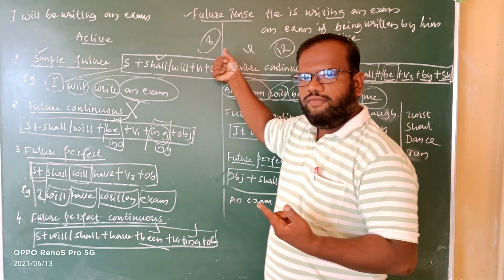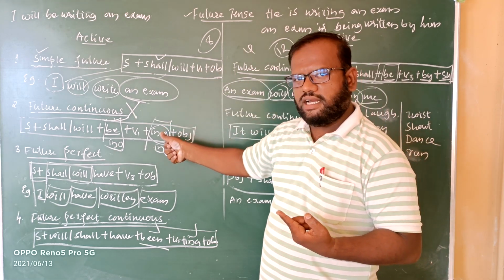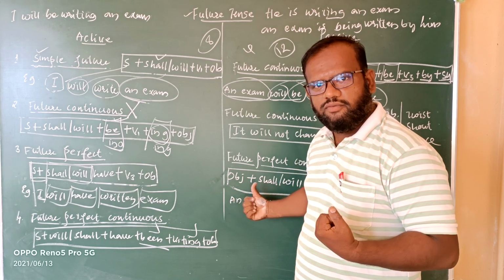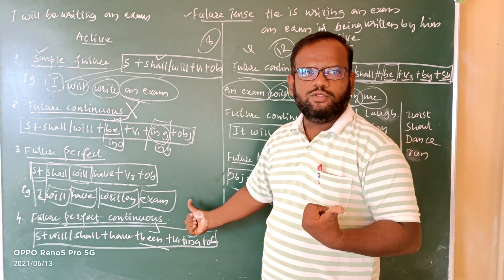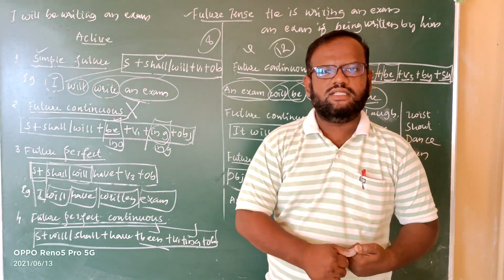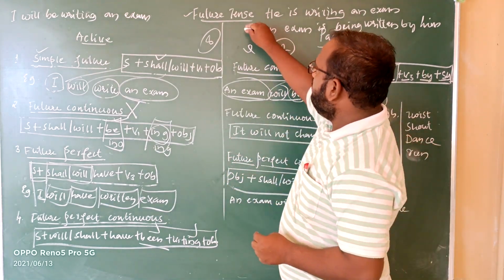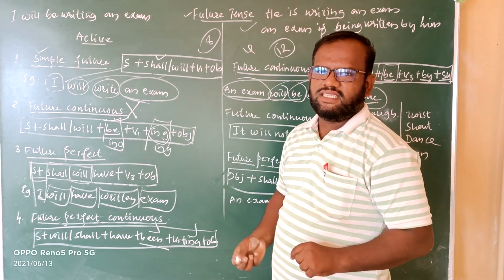Simple future to future continuous, then future continuous will not change. Then future perfect to future perfect continuous, and the last, future perfect continuous, will not change. These are the basic things we need to understand before moving ahead in active voice and passive voice.